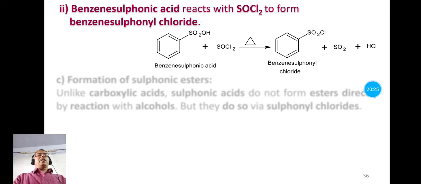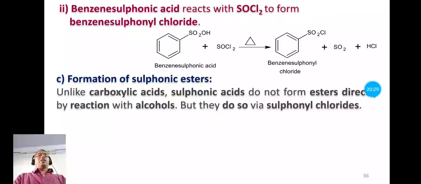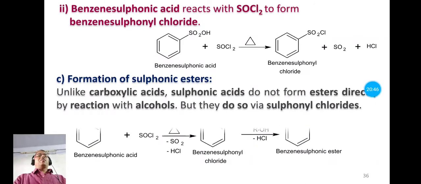Now the next chemical property is formation of sulfonic esters, or ester formation. We know in general normal carboxylic acid reacts with alcohols and forms the esters, but here the sulfonic acids do not form esters directly by reacting with alcohols.